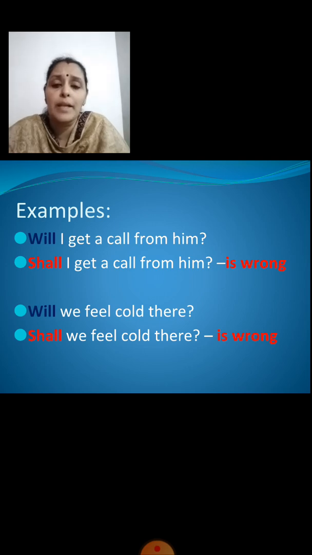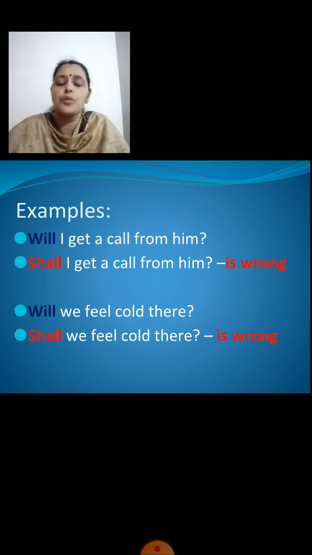That means some place where I'm going to go, I'm asking will it be cold over there? I am not offering this action. I'm not offering to help. I'm not initiating this action. So shall cannot be used here. So what is the correct option here? Will is the correct option. Will we feel cold there? Yes, this is the correct option.